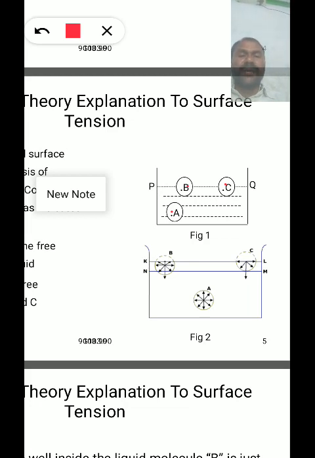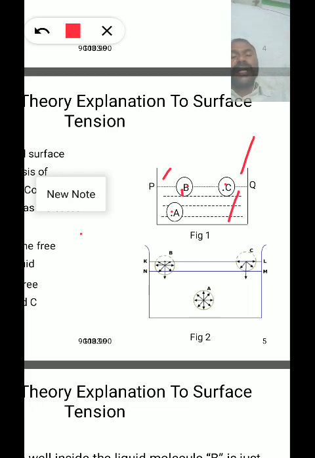The sphere of influence of molecule A is completely inside the liquid, and for molecule B, more than half of the sphere of influence is inside the liquid and partially outside. And for molecule C, half of the sphere of influence is inside the liquid and half is outside the liquid.